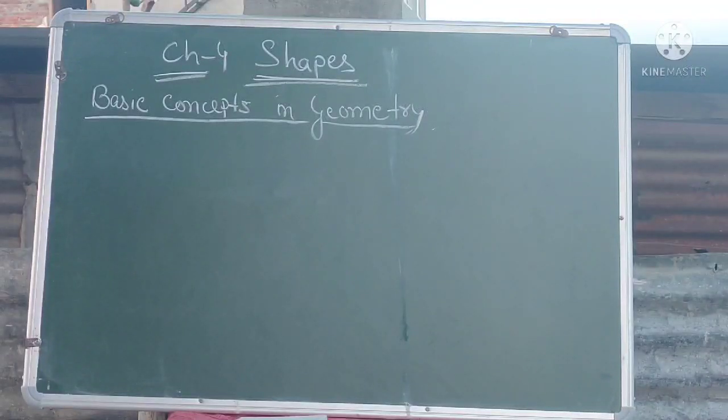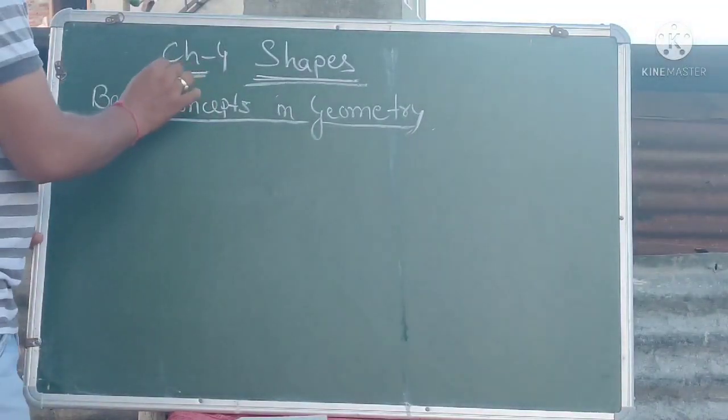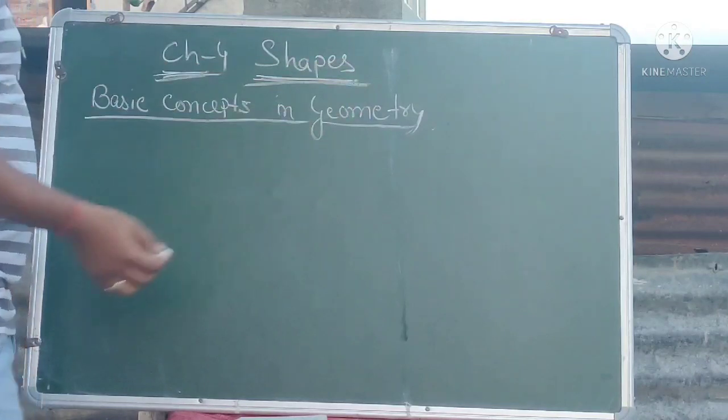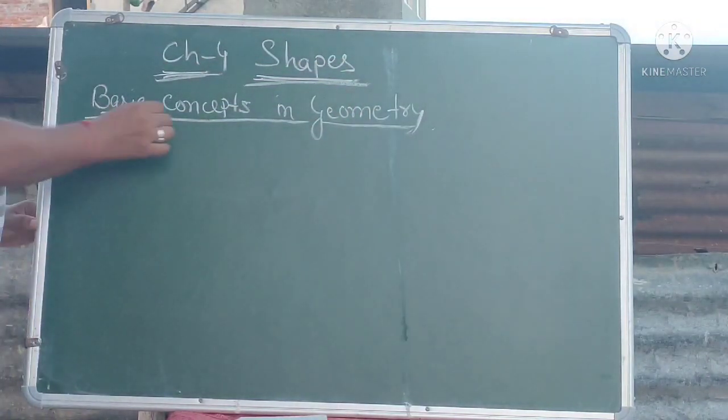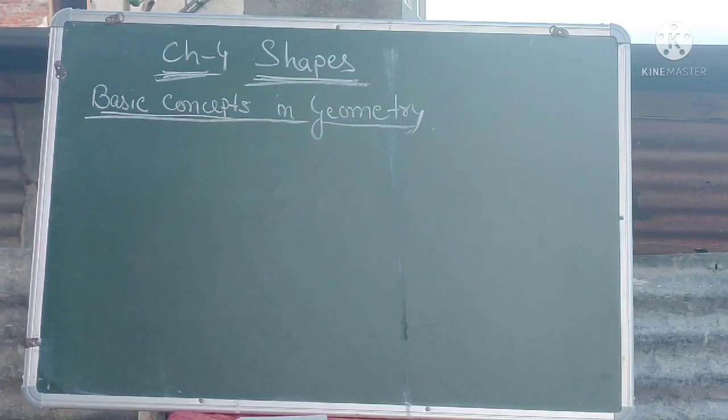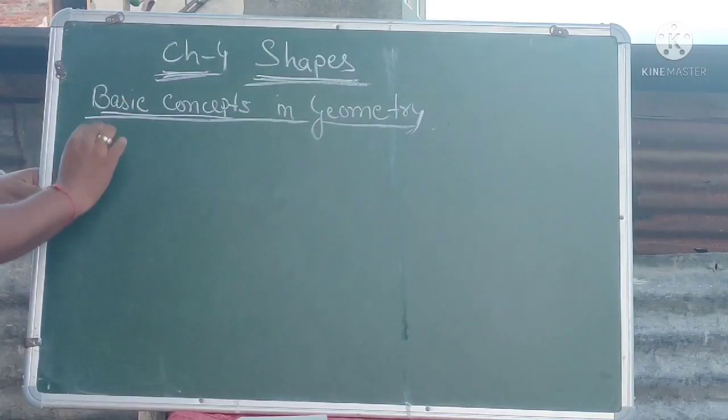Dear students, today we will learn chapter 4, that is shapes. Already I have given you some notes in the class regarding the basic concepts in geometry. So we will discuss those notes, those concepts of geometry. The first concept that is given is point.